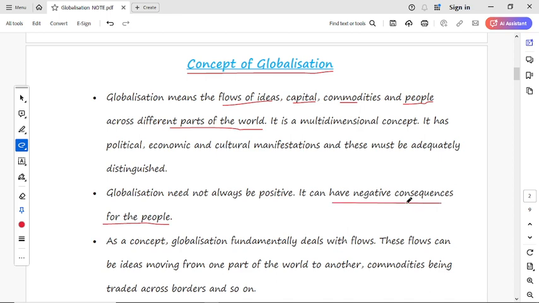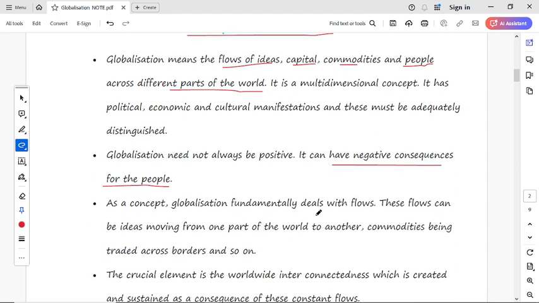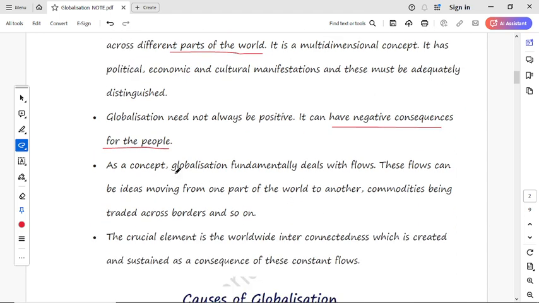So this is a basic conceptual word, the globalization concept we will discuss today. Now as a concept, globalization fundamentally deals with flow. It means globalization is the flow of something. It fundamentally deals with the flow, either flow of trade, flow of capital, or flow of labor. All these come under the term globalization.